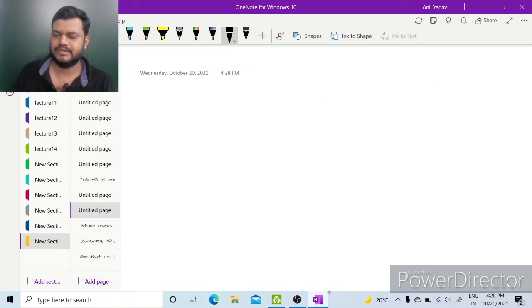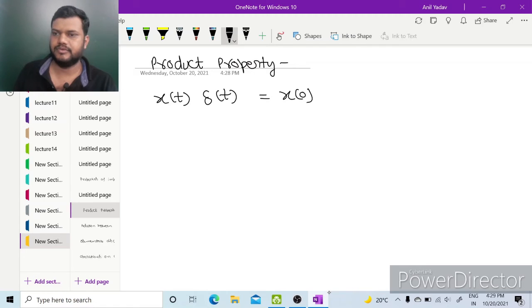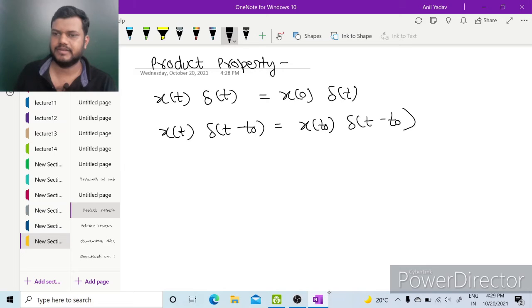Next property is the product property. Product property says x(t) multiplied with delta(t) is x(0) multiplied with delta(t). x(t) multiplied with delta(t minus t naught) will be x(t naught) delta(t minus t naught), and x(t) multiplied with delta(t plus t naught) will be x(minus t naught) delta(t plus t naught).